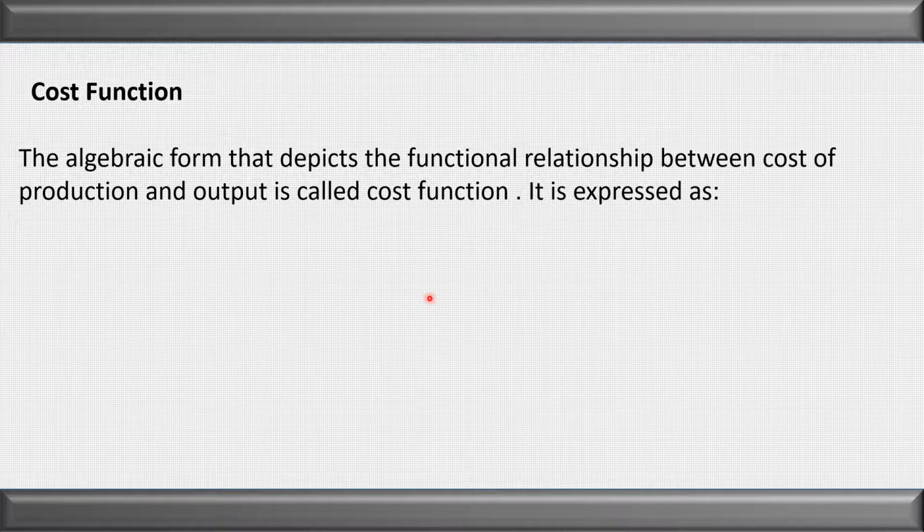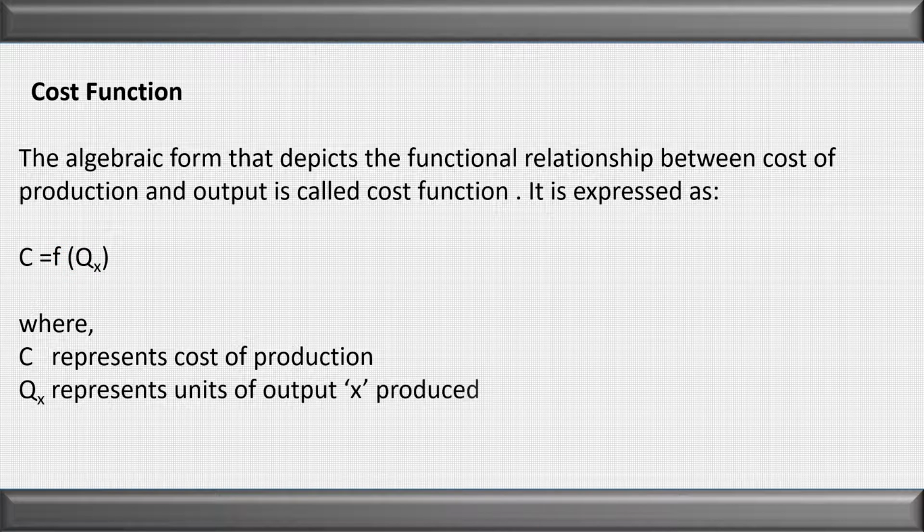Let us see the cost function. Cost function depicts the relationship between cost of production and the output. Whenever we use the word function, it means the relationship. Here, cost function means the relationship between cost of production and the output. It can be represented as C = f(Qx). C means cost of production, f means functional relationship, and Qx means output.